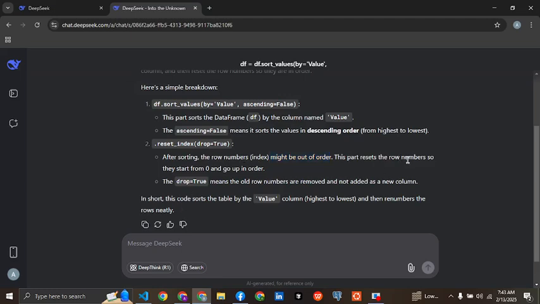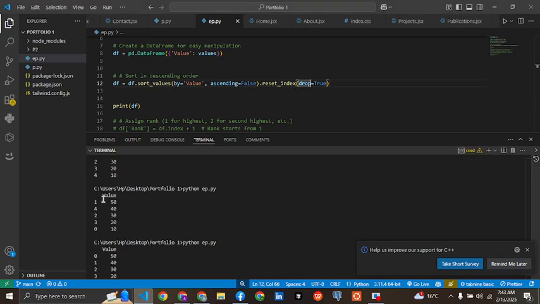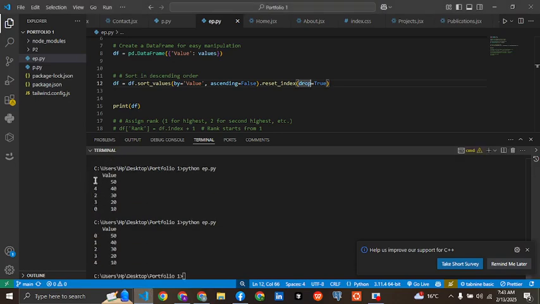This part illustrates how the row numbers work. Okay, I understand this part. The drop equals true means the old row numbers are removed and not added as a new column.